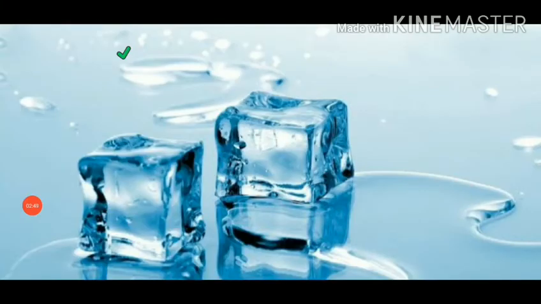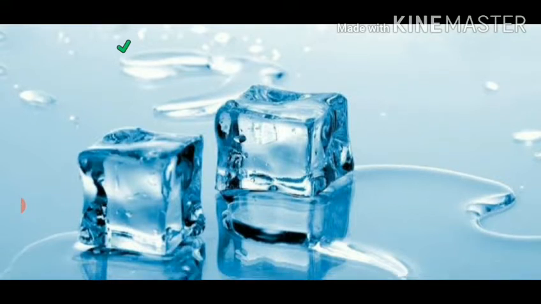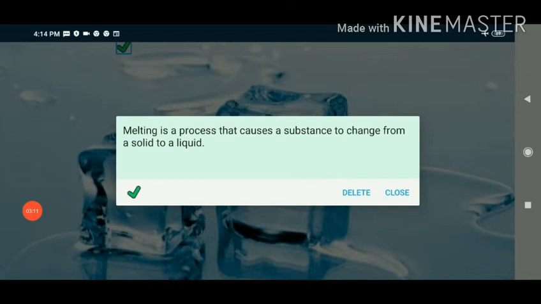Now let us study about the process of melting. We have noticed melting of ice. When ice melts, it changes into water. But what kind of a change is melting of ice? It is a reversible change, because the water can be converted back into ice by simply freezing it. And we can define that melting is a process that causes a substance to change from a solid to a liquid.